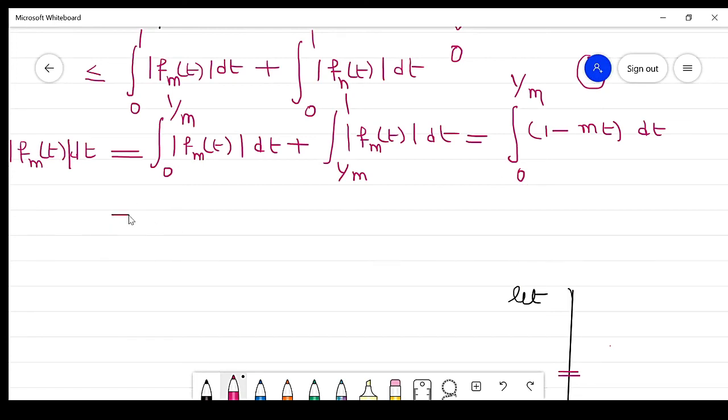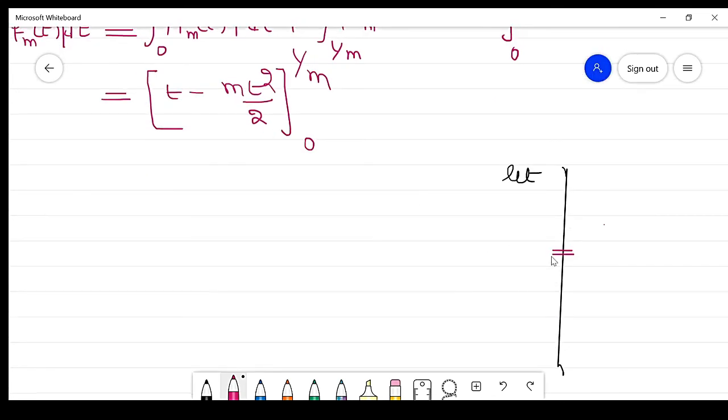Which is equal to t minus mt square over 2, and this is from 0 to 1 by m. Now substitute these values. This value is equal to 1 by m minus m by 2 into (1 by m) whole square, minus 0.